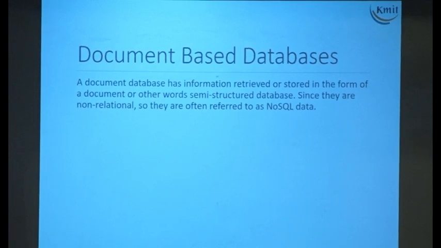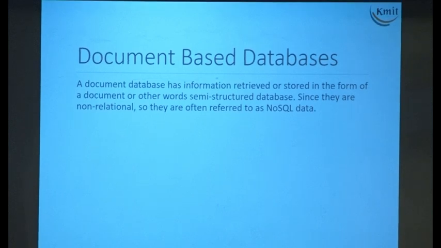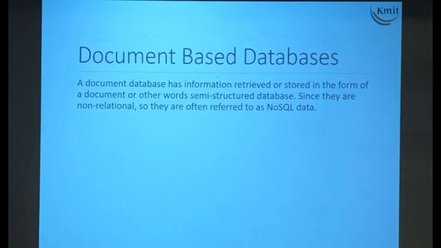But let's take an example of Amazon. You have one product with 5 properties, 5 column names. Another product with 15 properties. A Canon DSLR might have 25 properties. A Reynolds pen might have just 2. How do you store this in the database? It is not that structured. Then you go for this document-based database where what happens?